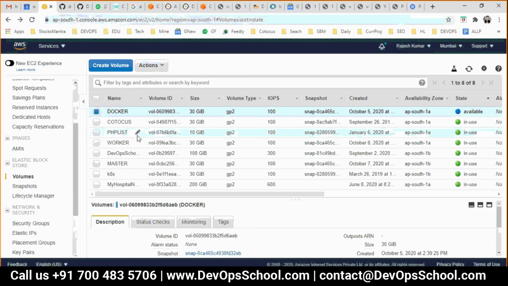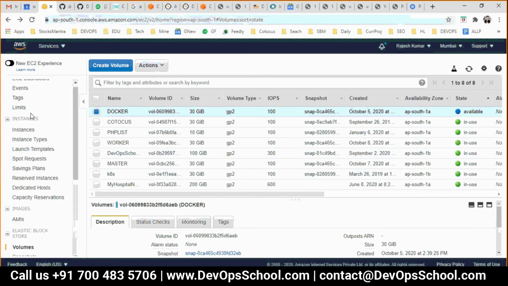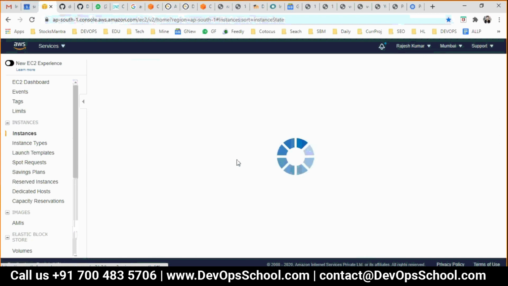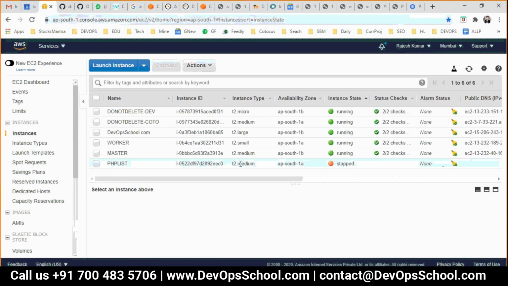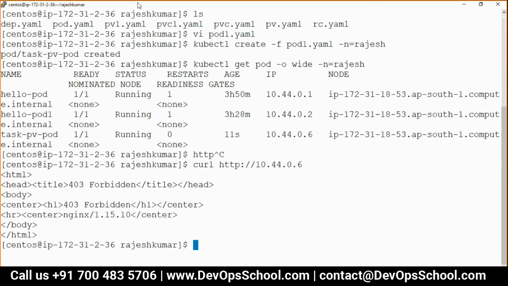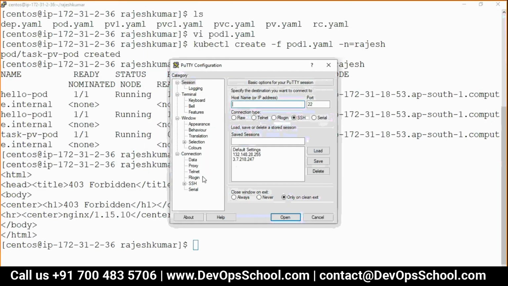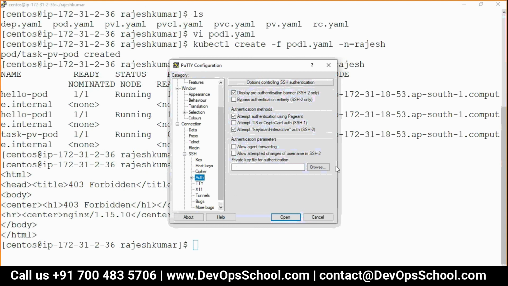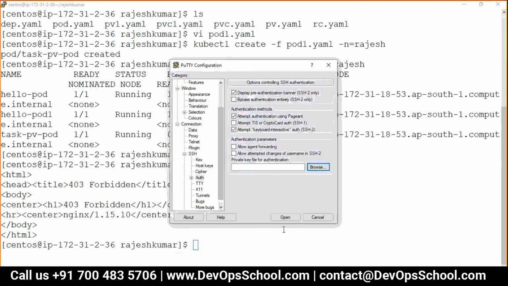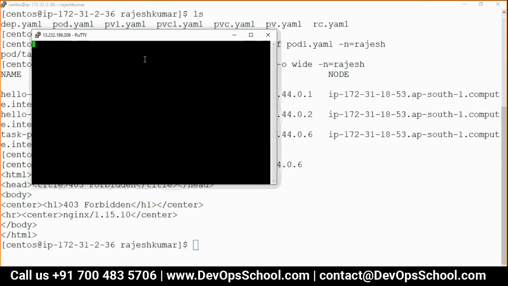The machine is a worker, okay? Worker. So go to the worker machine. I am going to that worker machine, and this is the worker machine. Worker, remember, pod gets created in worker, host path will also get created in worker. Yes.